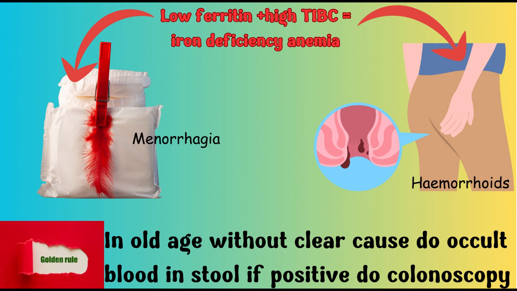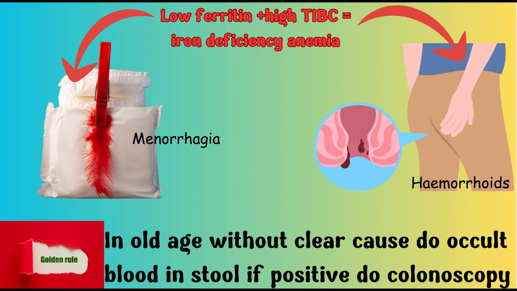Maybe the most common cause is menorrhagia in females. If the history shows menorrhagia, go on and give iron replacement therapy directly, no need for more investigation. But in postmenopausal women, and in males, you should ask about any bleeding, like bile, or any other cause. If there is no definite bleeding from the GIT, I will do an occult stool test. If there is occult blood in the stool, I will do colonoscopy.